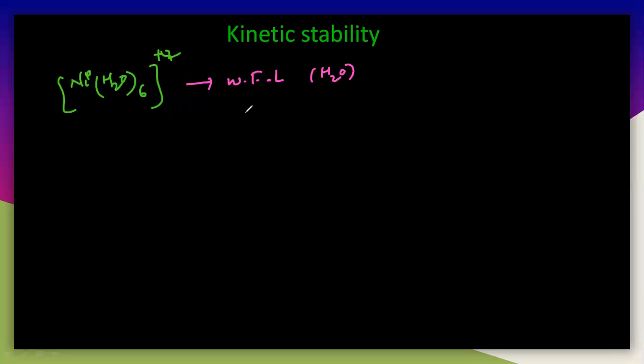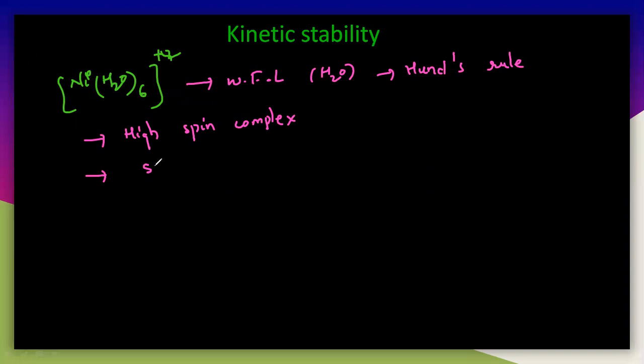So definitely the electrons will follow Hund's rule, and this is a weak field ligand. So here you will get the high spin complex. And now the hybridization will be sp3d2, which generally is a labile complex.